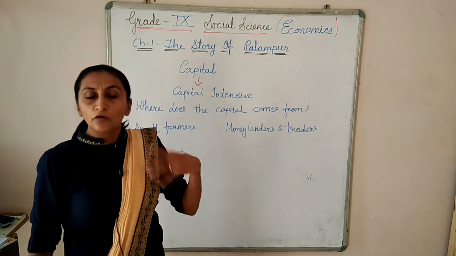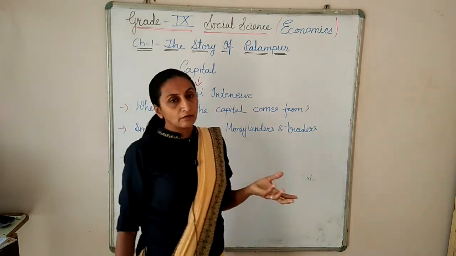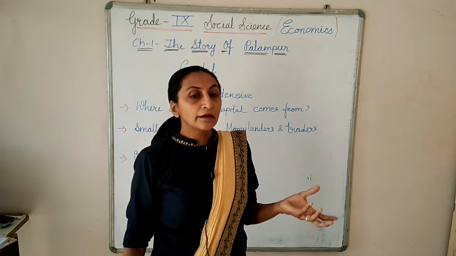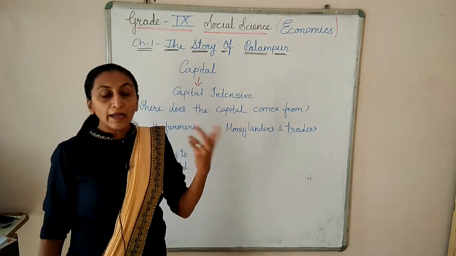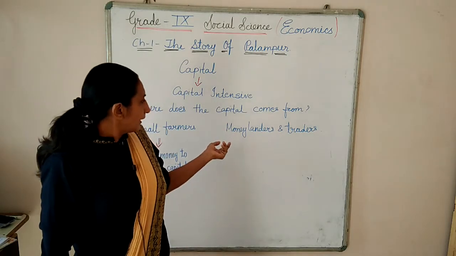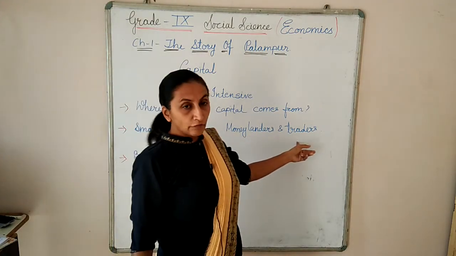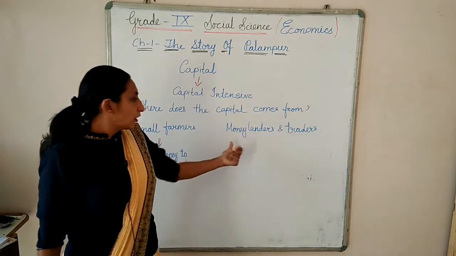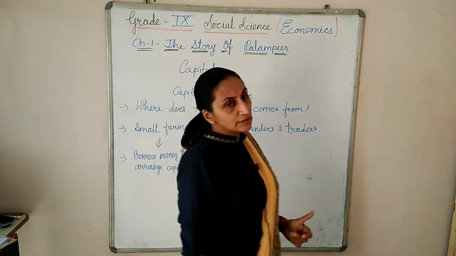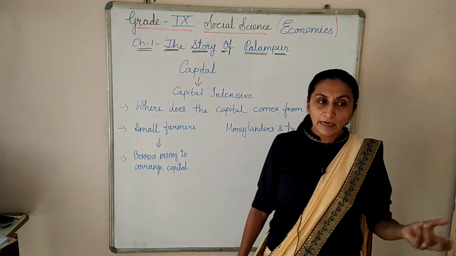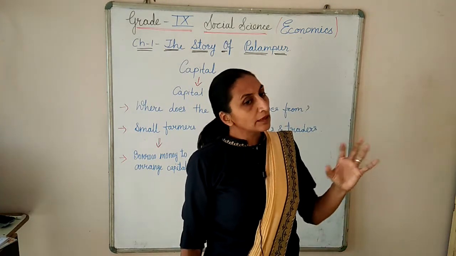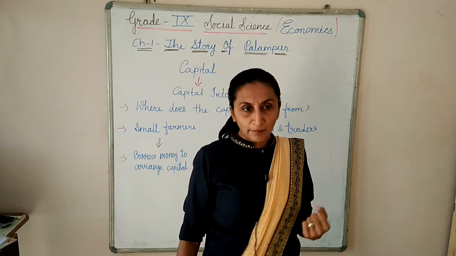And they have to take loans from some other farmers or land laborers or like that. They have to take money from some other person and they have to pay a high rate of interest also. And money lenders are there, traders are there. From them, they are taking the loan. And some of the farmers are there, they are having huge plots. They are the medium farmers and large farmers. They are having their own capital compared to the small farmers.